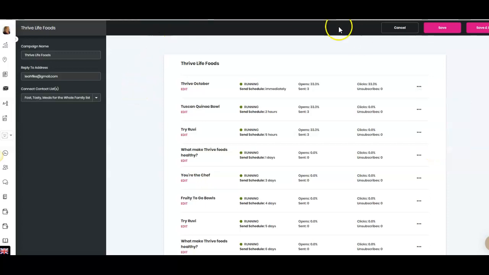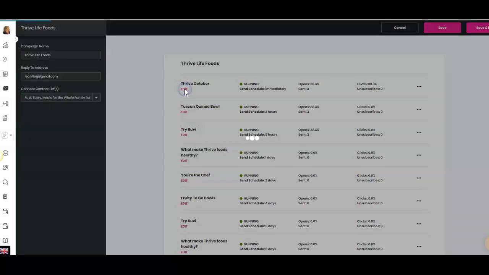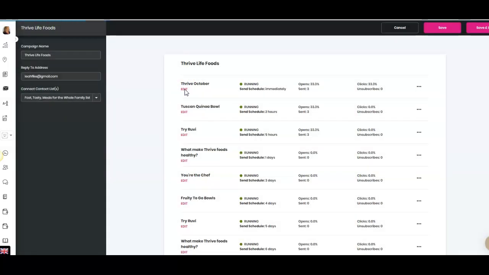So super simple and easy. I want to go ahead and hit save so that I keep that information over here. And these are so simple and easy. I take these direct from my Thrive Life. So if your business already does pages for you, or you have a designer or whatever, these are so simple and easy to change and alter.